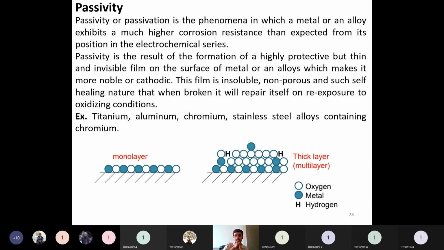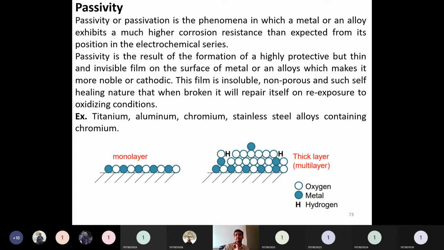Some metals have this passivity characteristic: titanium, aluminum, chromium, stainless steel alloys, and others composed of chromium as one type of alloy. Chromium is employed in manufacturing stainless steel because it has some noble characteristics.